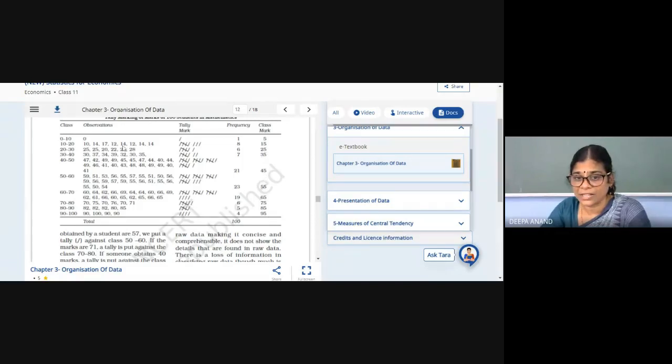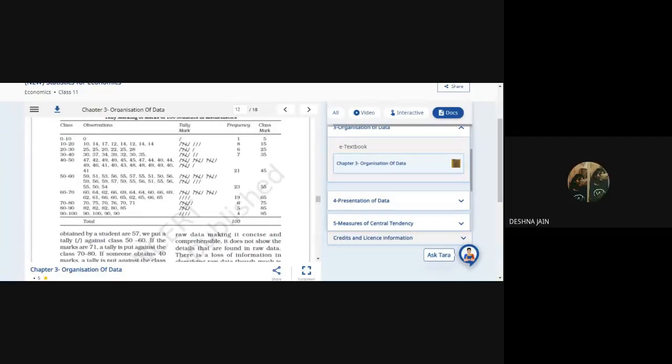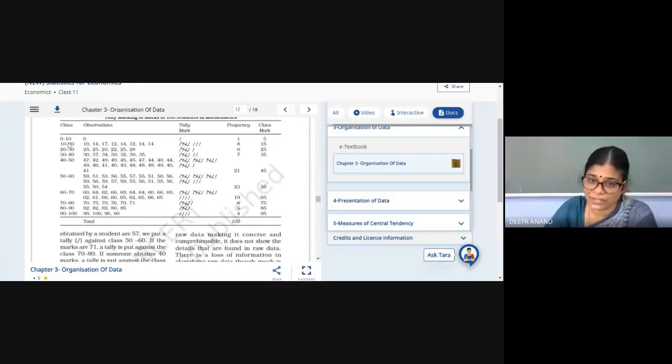This is class interval. What do you call this? Midpoints. 0 to 10, midpoint 5, 10 to 20, 15, 20 to 30, 25. These are the midpoints. That is lower limit plus upper limit upon 2. That is class mark.